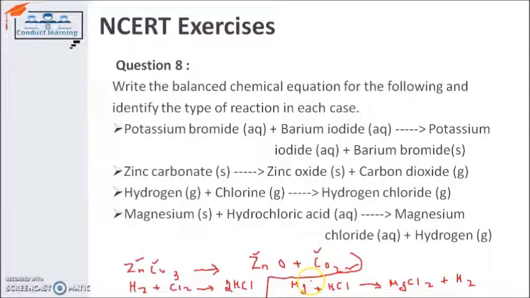Then I found that the magnesium element is balanced on the reactant side and the product side because it has one atom. Hydrogen has one atom on the reactant side and 2 atoms on the product side, so it is not balanced. Chlorine is also not balanced because it has 2 atoms on the product side and 1 atom on the reactant side. So if I simply write down 2 here, it will get balanced, because hydrogen now becomes 2 on the reactant side and chlorine also becomes 2 on the reactant side. So in this way you can balance the chemical equation.